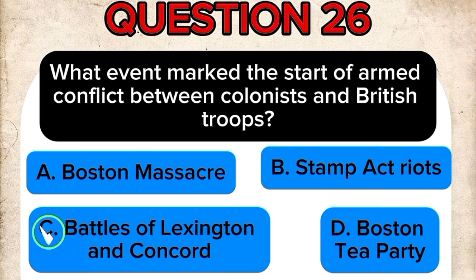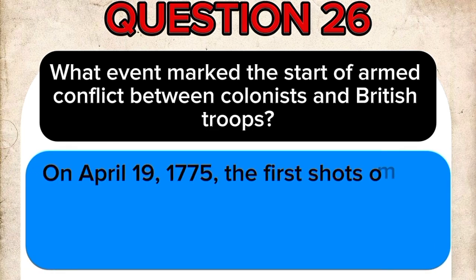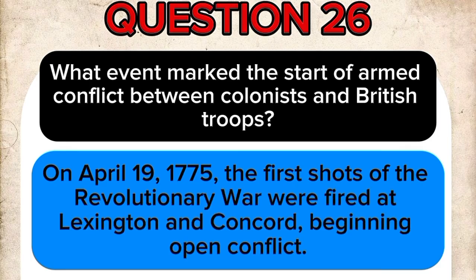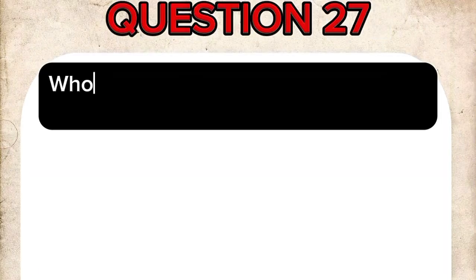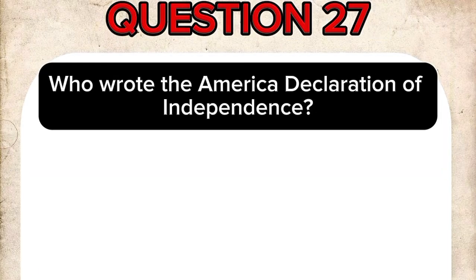The correct answer is C. Battles of Lexington and Concord. On April 19, 1775, the first shots of the Revolutionary War were fired at Lexington and Concord, beginning open conflict. Question 27. Who wrote the American Declaration of Independence?